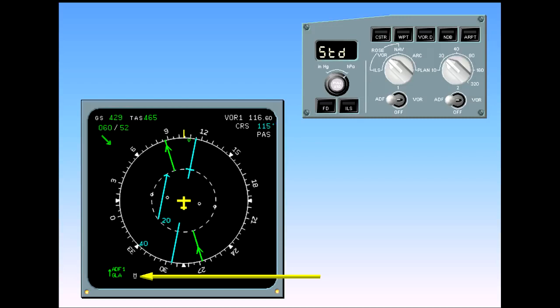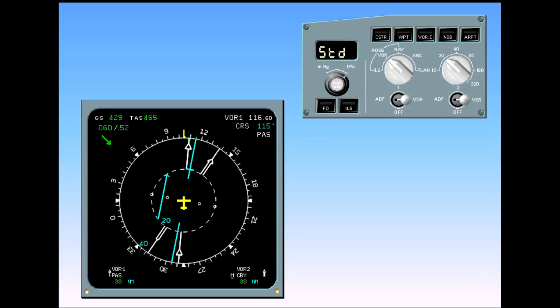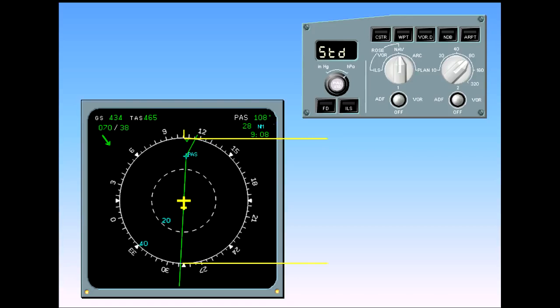Next, we will look at the effect of turning on the VOR bearing pointers. The two white VOR bearing pointers are now visible. You have seen the two raw data displays. Now let's look at the rose nav display. Displayed is a map view of the area surrounding the aircraft.